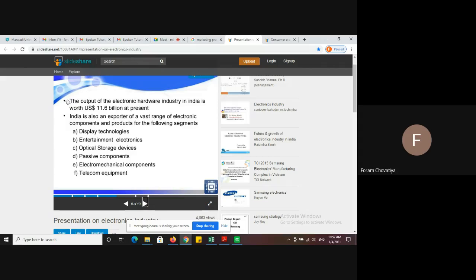Okay, you can see here some points are in bullet form. Then after that, another subcategory is also available. So you can see that is mentioned here in other bullets in A, B, C, D, E, F format. Okay. So in a presentation, the most important part is formatting.